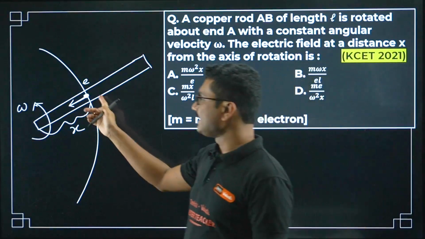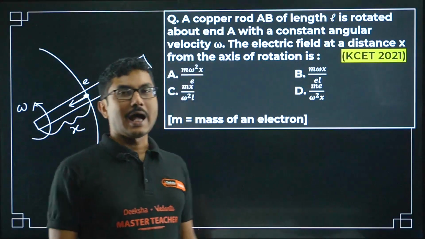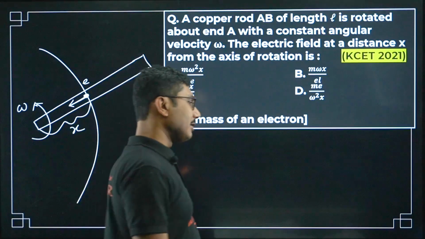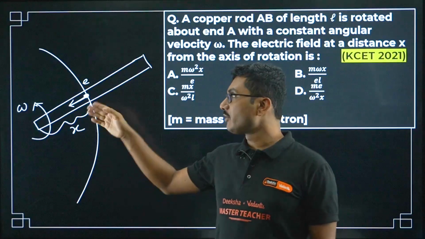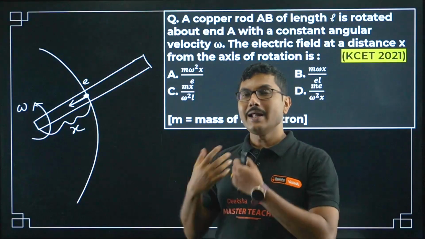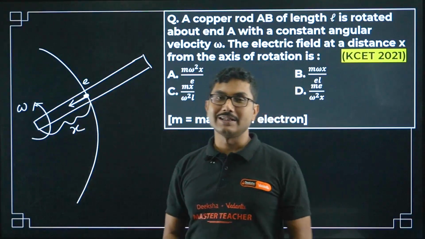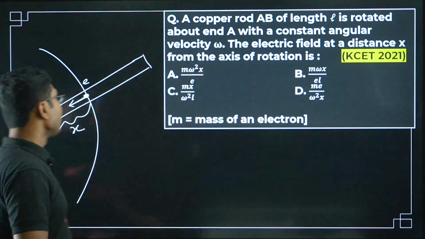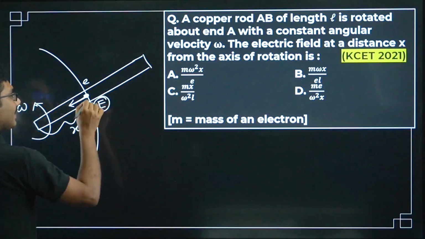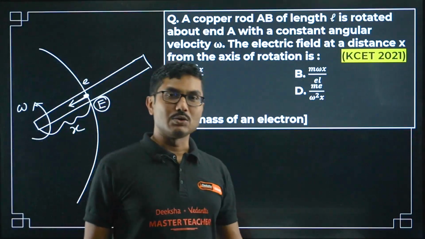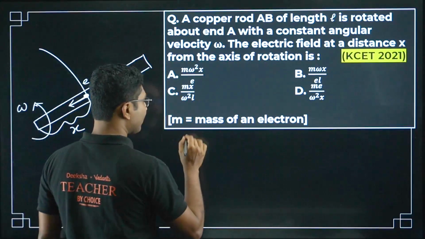Now for this electron, someone has to provide the centripetal force. If the centripetal force is not provided, the electron will not be able to rotate and the rod will eventually not be able to rotate. So whoever is providing this centripetal force for this electron, if there is an electric field E, then definitely this electric field E is providing the required centripetal force. So what is the centripetal force formula?